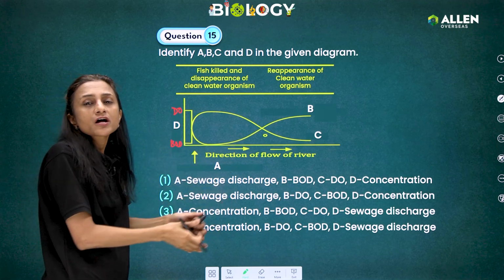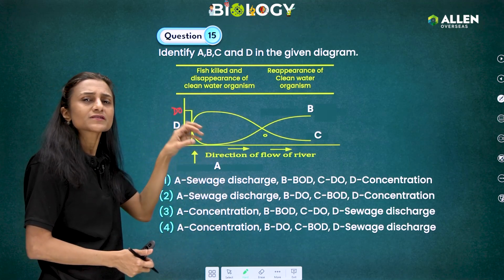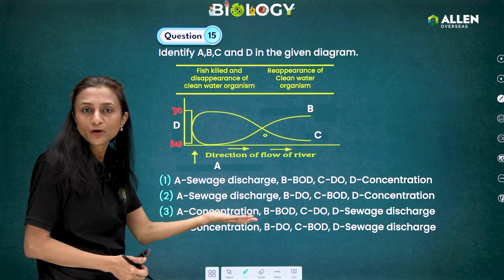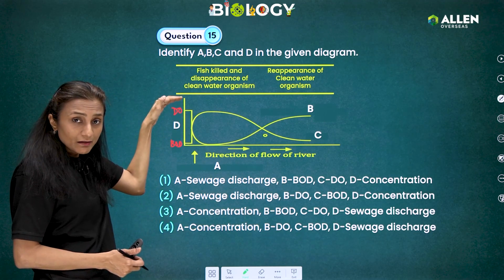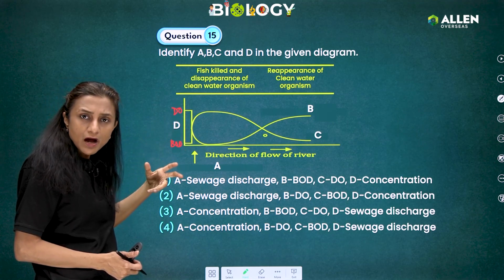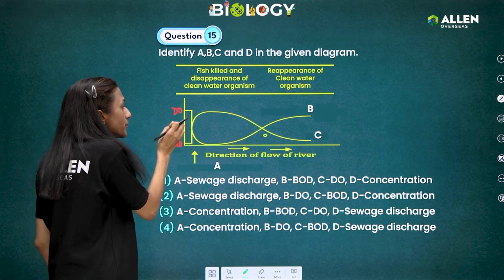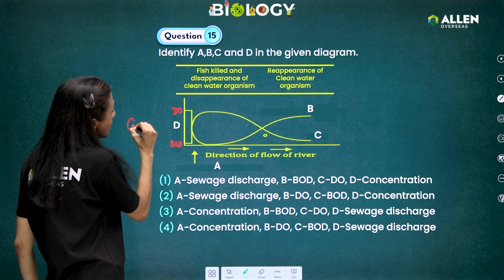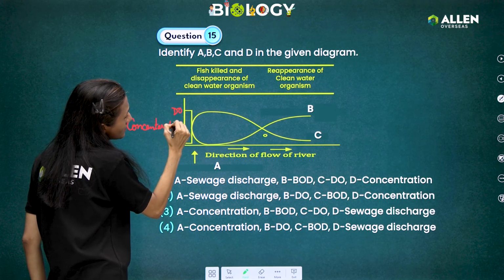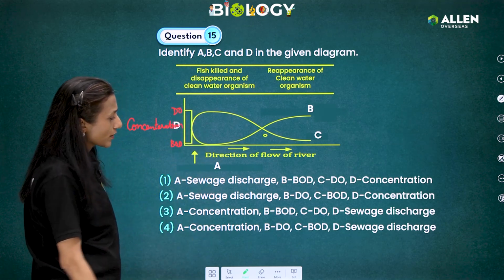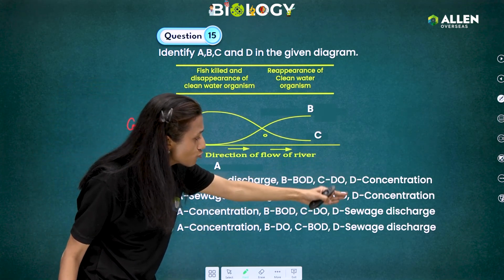No sewage discharge is there in this area. If the water is less polluted, it is favorable for aquatic organisms to multiply. So the dissolved oxygen is high and the oxygen demand will be low. So I can now predict that D is showing us the concentration.